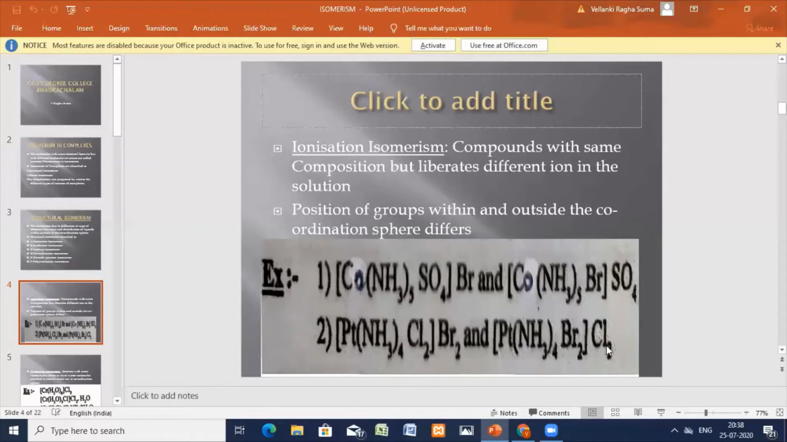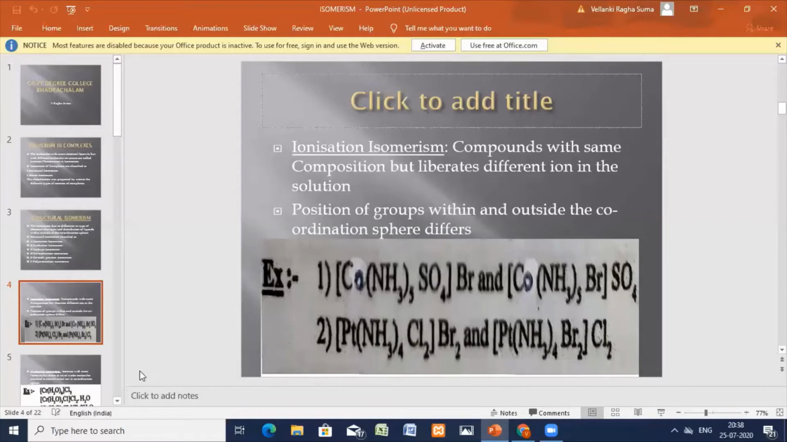So therefore, on ionization, you have a difference between the ions outside the sphere. Here two bromide ions will be released, and here two chloride ions will be released. So this is the ionization. The formula is the same, but on ionization the liberated ions in the solution are different. This is called ionization isomerism.